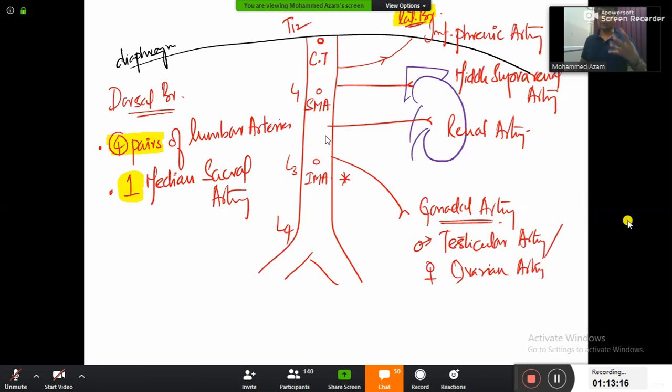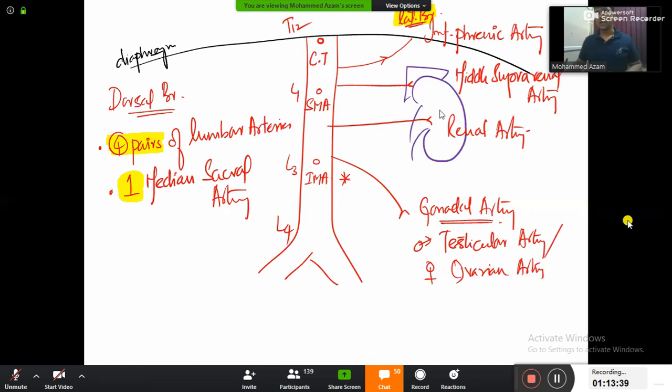Laterally we'll be having 4 branches: inferior phrenic artery, middle suprarenal artery, renal artery, gonadal artery. Dorsally we'll be having 4 pairs of lumbar arteries and 1 median sacral artery. Abhijit is asking the level of the renal artery. Yes, Abhijit, the renal artery will be almost at the level of L2.